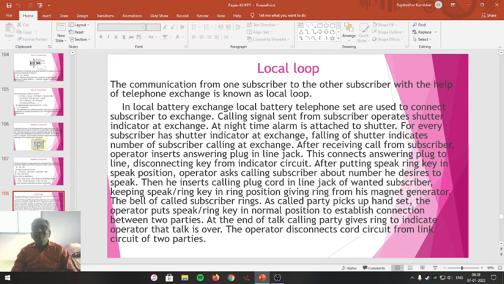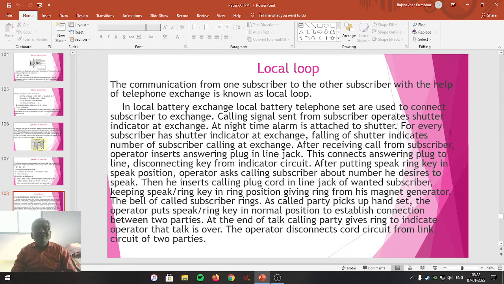But at night time, an alarm is attached to the shutter, means a bell is connected and a lamp is also there. Indicator indicates the lamp. Every subscriber has a shutter indicator at the exchange.